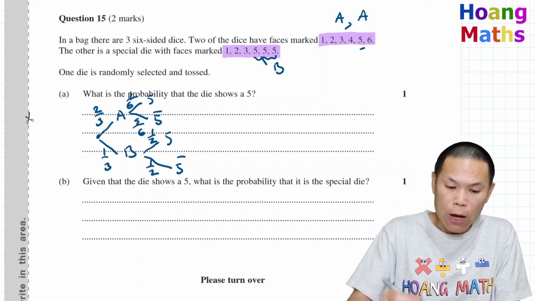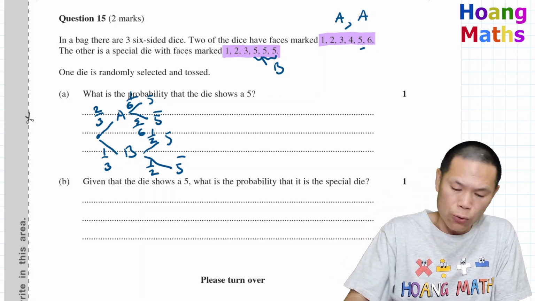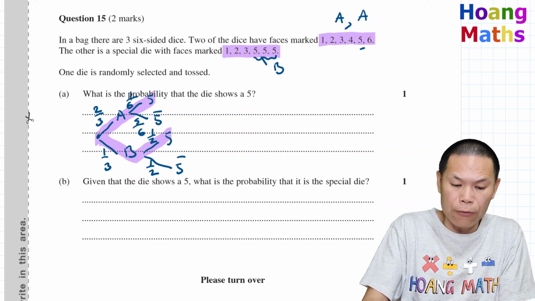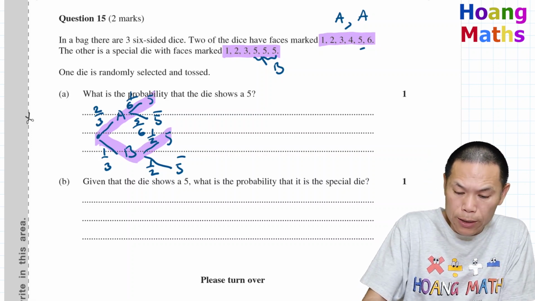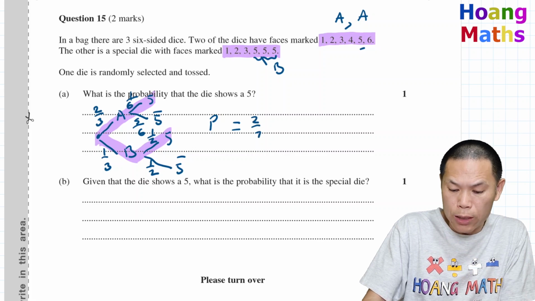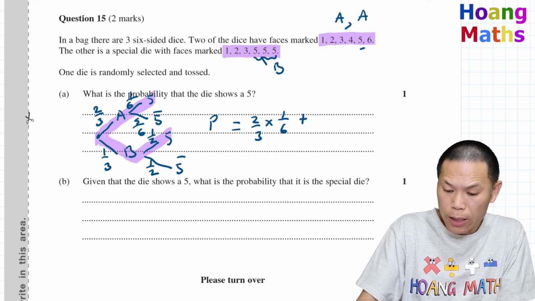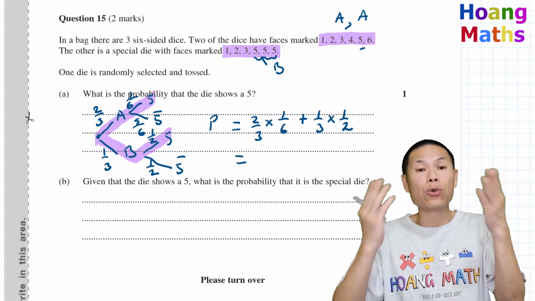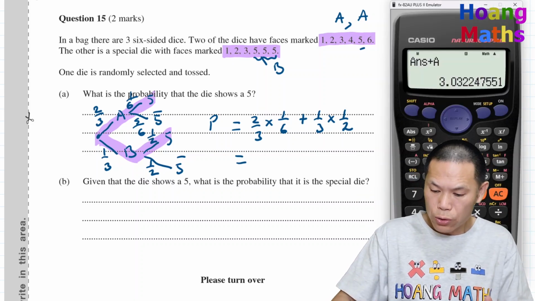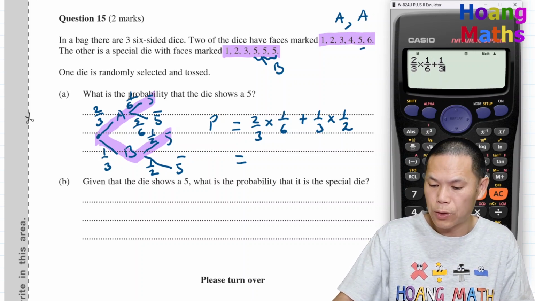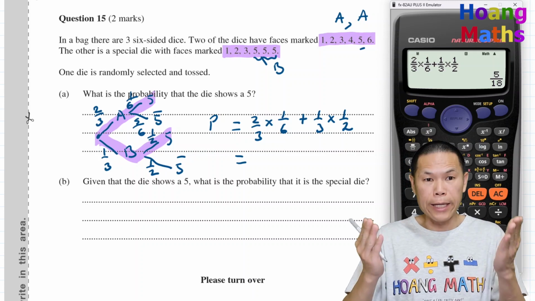So there you go. So now we need a die that shows 5. So we can either have die I and shows a 5, or die B shows a 5. So now the probability will give me 2/3 times 1/6, or we can have a die B, that is the special die, so 1/3 times a half. So what I do, I just put it on a calculator. 2/3 times 1/6, and we add 1/3 times a half. So there you go, 5 over 18.